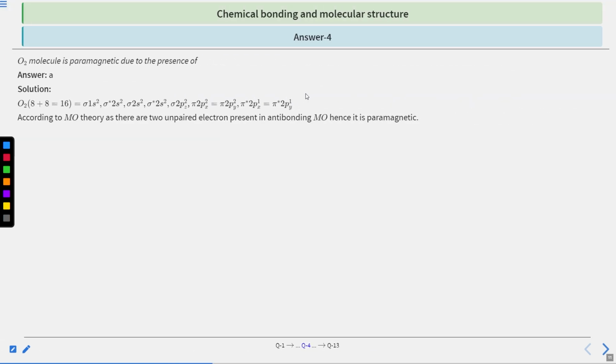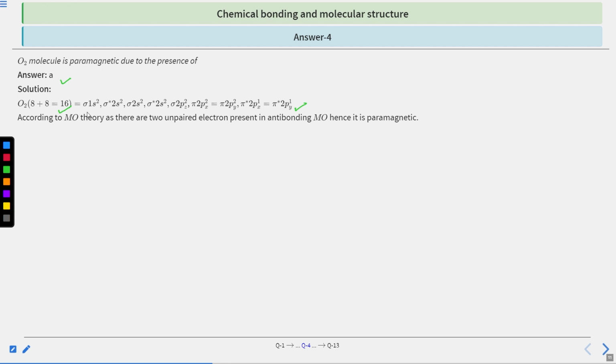Okay, so the correct answer is option A. So we have the O2 molecule, which has 16 electrons in it. We can arrange these 16 electrons in the molecular orbitals in this way, and this is the orbital configuration of the O2 molecule.